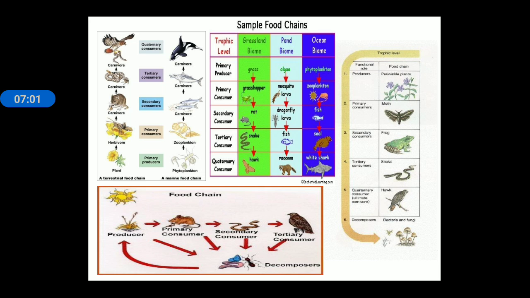So these are categorized on the basis of their level, means primary producer, primary consumer, secondary consumer, tertiary consumer, quaternary consumer. In the last corner we can see producers are, you can say, plants, and producers are further eaten by primary consumer moth, secondary consumer frog, and tertiary consumer snake, and at the top we can see hawk and eagle. And these are some different sample food chains that exist in an ecosystem.